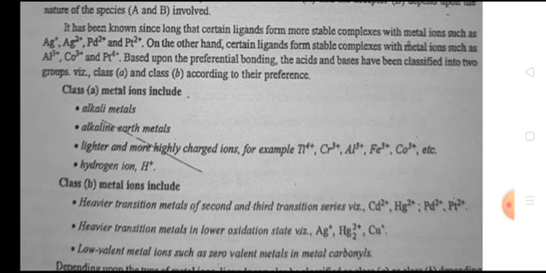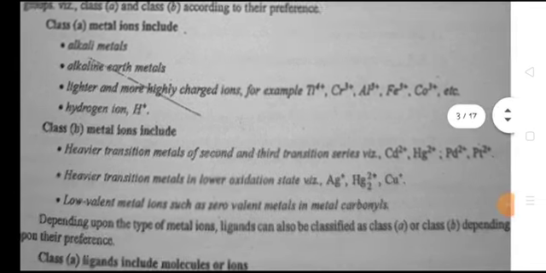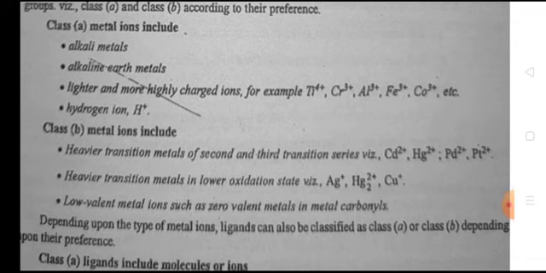Based upon the preferential bonding, the acids and bases have been classified into two groups, that is class A and class B, according to their preference. Class A metal ions include alkali metals, alkaline earth metals, lighter and more highly charged ions. For example, Ti4+, Cr3+, Al3+, Fe3+, Co3+, etc.